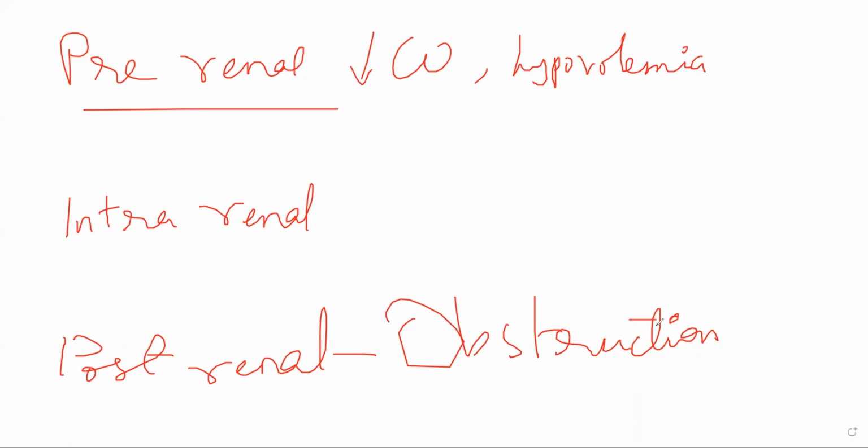So, for example, let us suppose in the surrounding structures near the lower urinary tract, there are tumors that are developing. Anywhere near the urinary tract or the ureters or the bladder neck, urethra, any of these being compressed can also lead to acute renal failure. One or the other type of obstruction, all of those types of obstructions will fall under post-renal causes of ARF. Clinically, if you look at the clinical features,